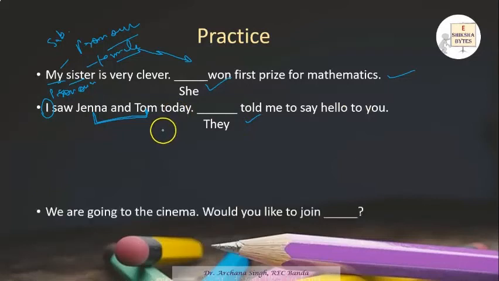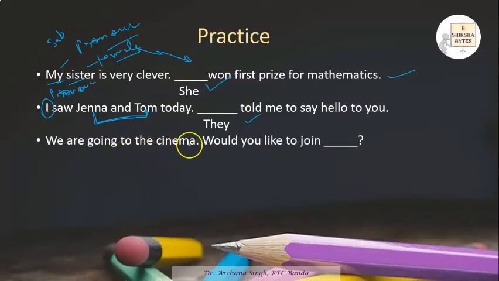Next sentence. We are going to the cinema. We is a plural pronoun. We are going to the cinema. Would you like to join us? For the we, which objective case should we use? Yes, us. This is the objective case for the plural.